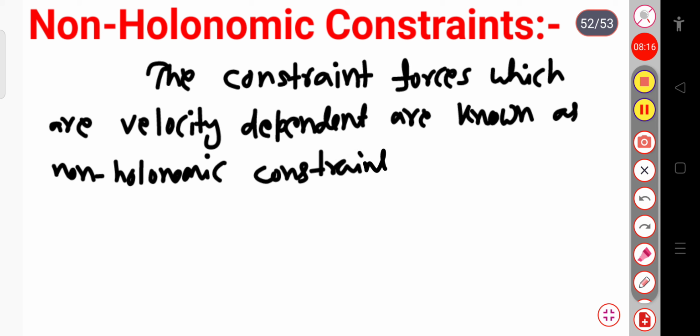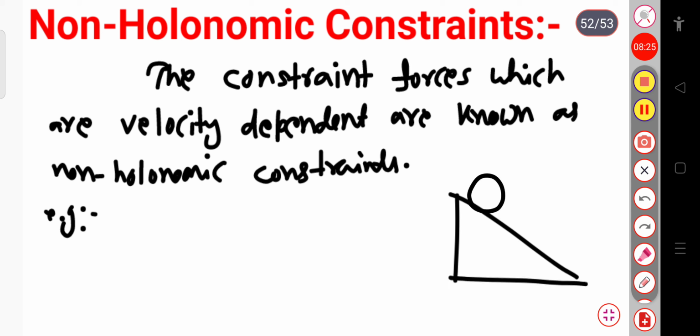Let us write an example. Suppose here I am considering a body slipping down an inclined plane. Here this is the body, suppose a ball. It is slipping down an inclined plane without rolling. Here it is not rolling.